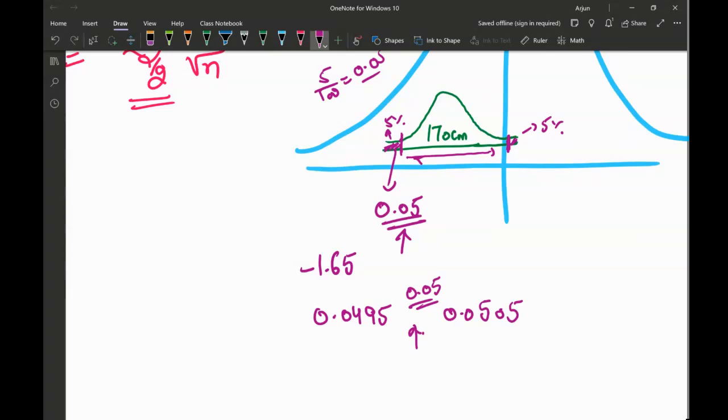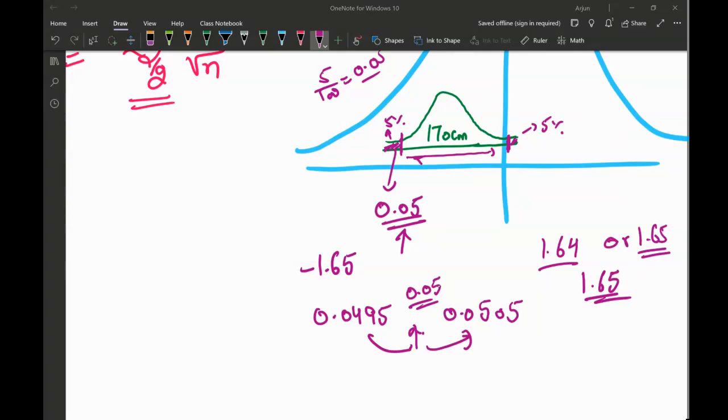You can take 1.64, or I used 1.65. Whichever is closer, but in this case it is right in the middle. When it is right in the middle, you can use either value, 1.64 or 1.65, and I will mark it correct. You don't need to confuse yourself.